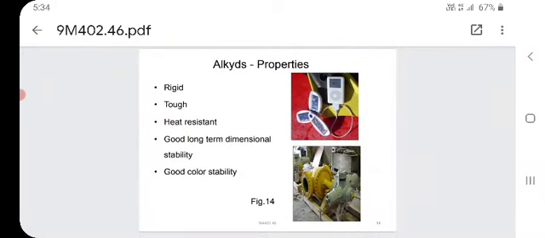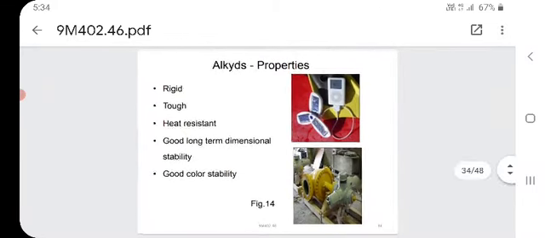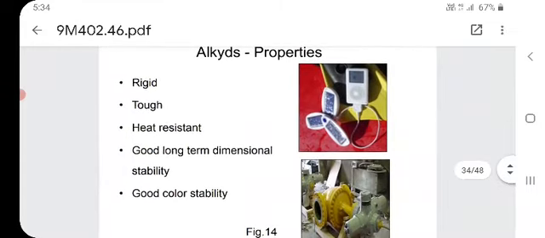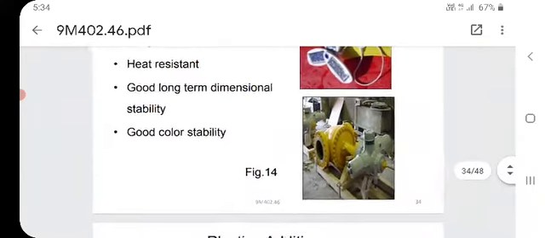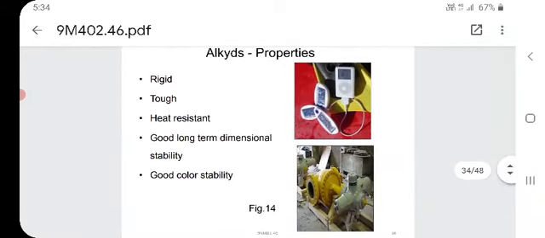Next, alkyds. On the screen you will see the iPod. At the bottom you will see the turbine and the compression bodies. Properties: rigid, tough, heat resistance, good long term dimensional stability, and good color stability.